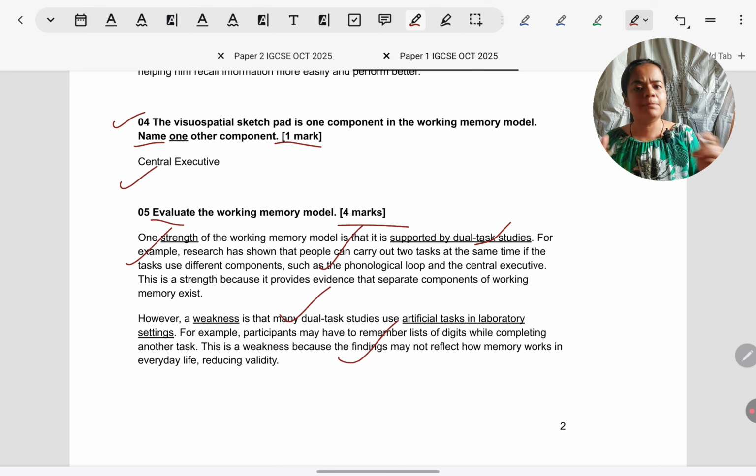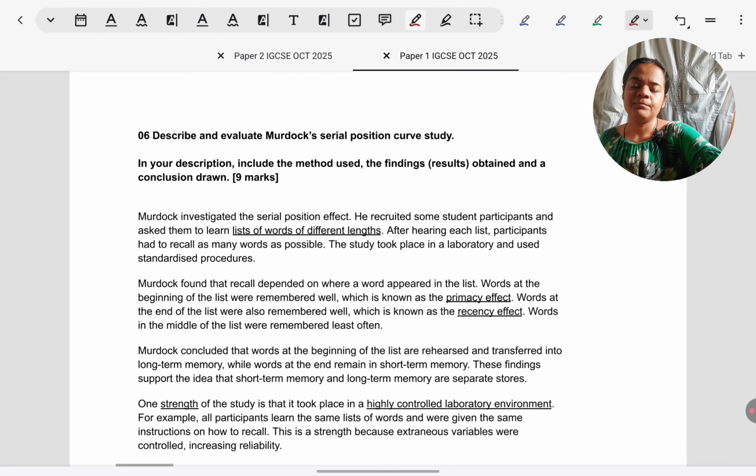Or in general, many times it involves, if you have learned phonological similarity, hearing rhyming letters, or it can involve repeating lists of digits. Those tasks in general tend to be very artificial, and in real life we use working memory for solving maths problems, for learning new lessons like passages of text, which is not done in these lab studies. So that is why we might not be able to generalize findings to everyday life.